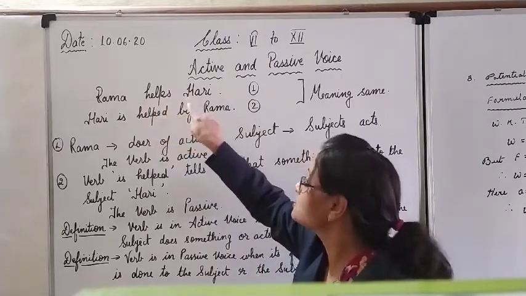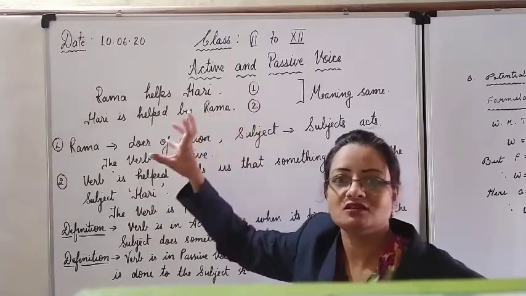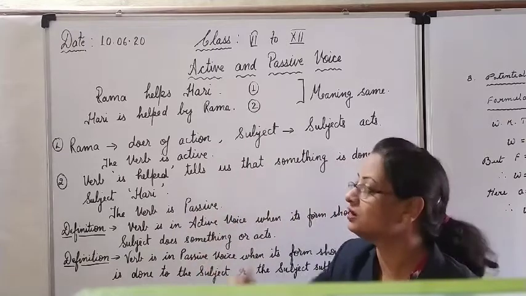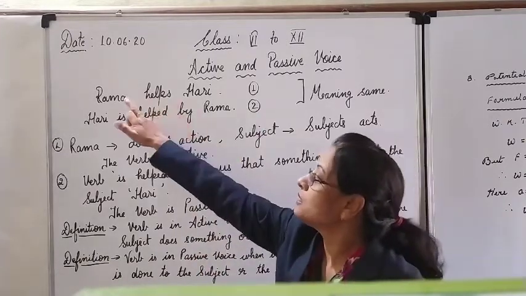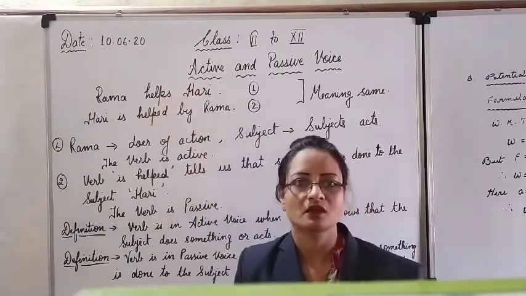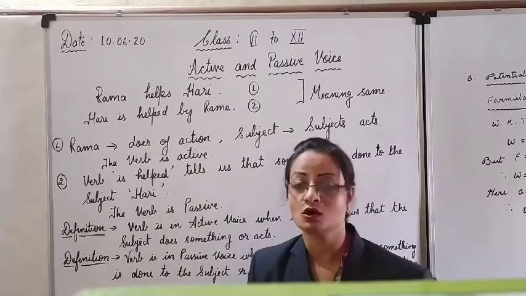On whom is the action done? Action is done on Hari. Hari is not a major concern. The concern is the object. Here Hari is the object. The subject is acting on Hari, on the object. So here who is suffering the action? The object.